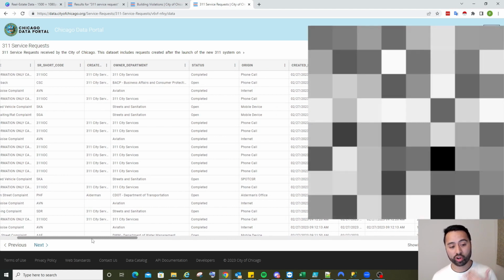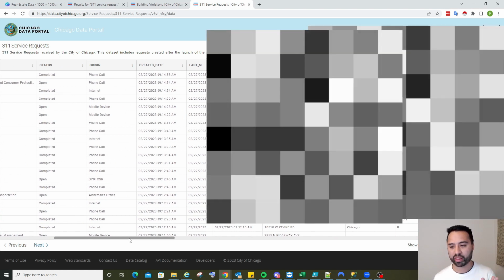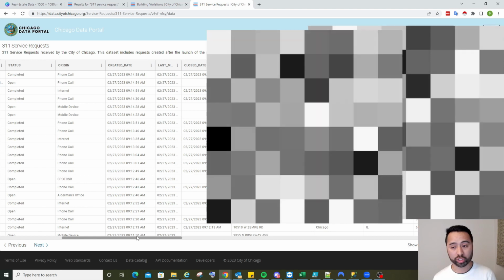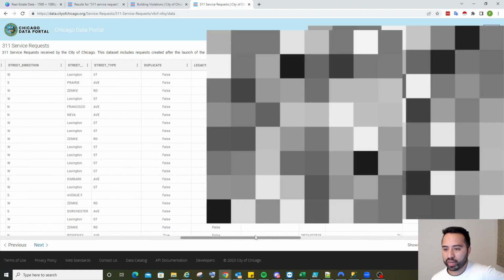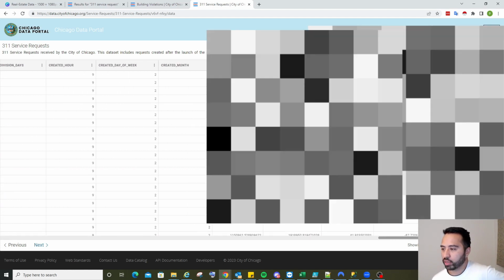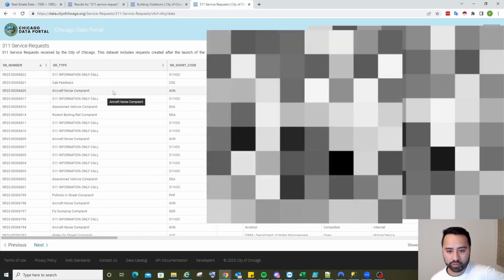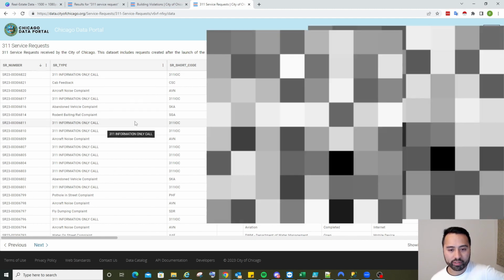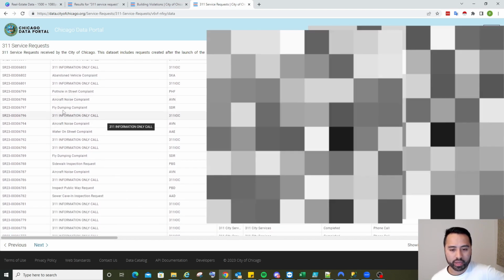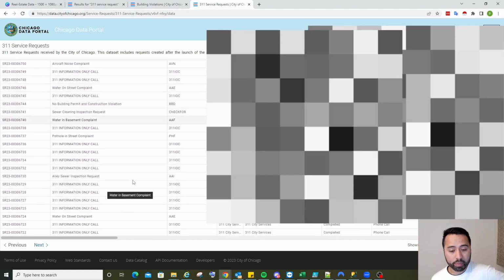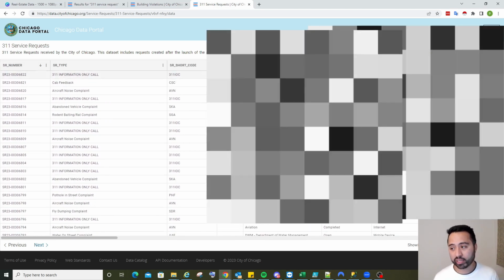Concerned citizens are the ones that are going to call, because a property might be a nuisance, there might be trash or illegal dumping there, or there might be homeless people or squatters breaking into houses, which a lot of times are vacant. This is going to give you an idea of what's going on with that particular property and its location. This one is going to give us the actual complaint. Some might be abandoned vehicles, dumping, etc. Depending on what you're looking for, you'll find that information. And the beauty of this is that it's updated almost in real time.